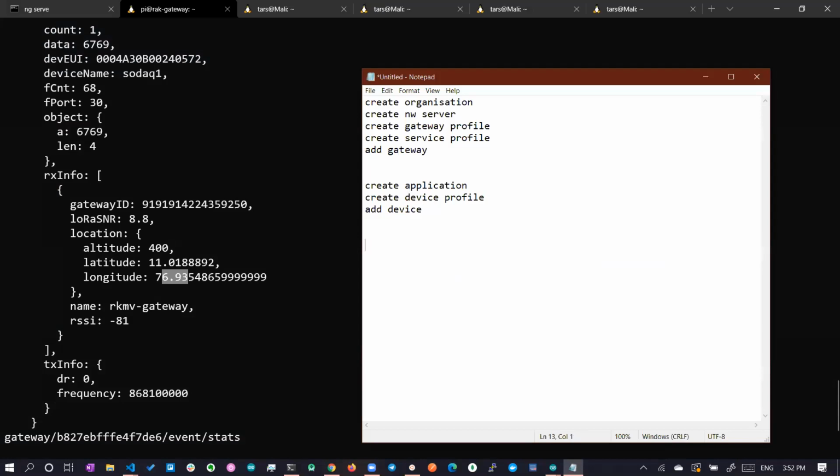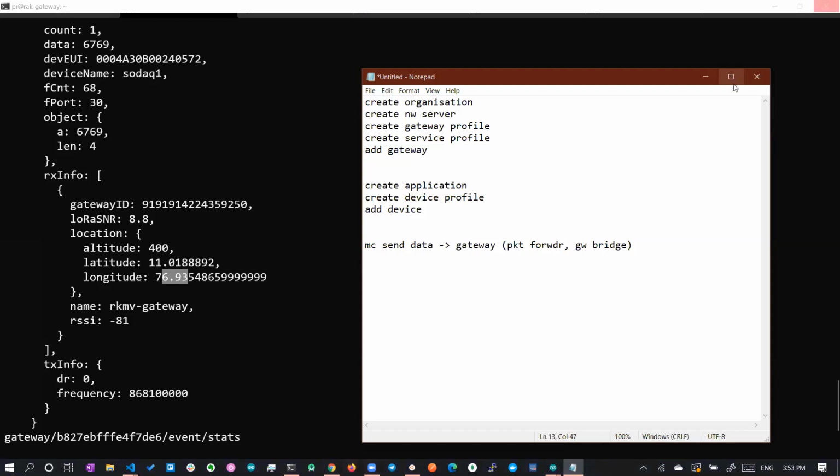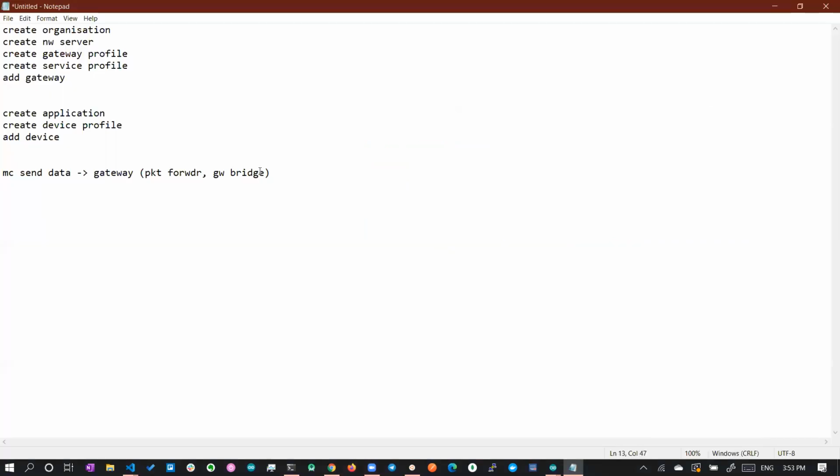First, the microcontroller sends data. The next is the gateway. In the gateway, we have the packet forwarder and the gateway bridge. The packet forwarder is responsible for converting the LoRa packet to a UDP packet, and the gateway bridge will convert the UDP packet to an MQTT packet and transmit it to the network server.